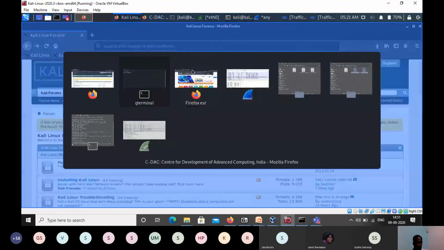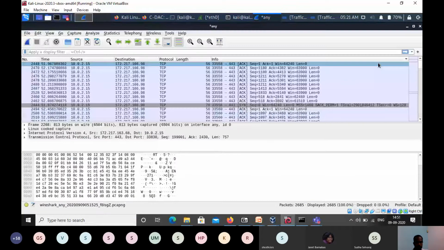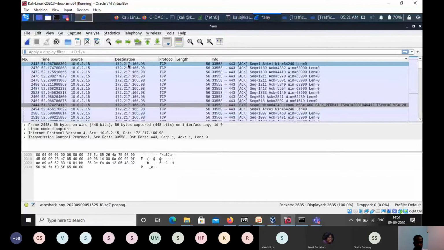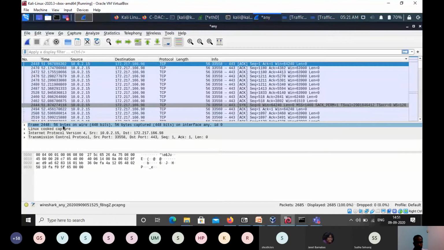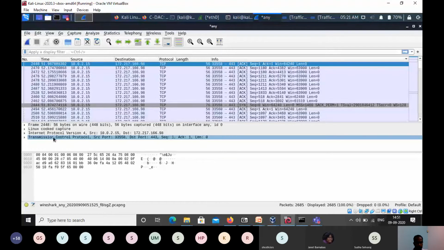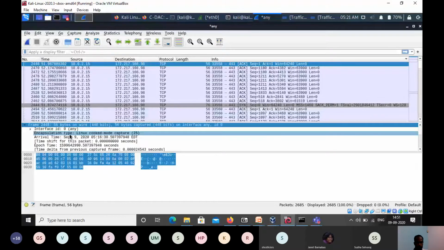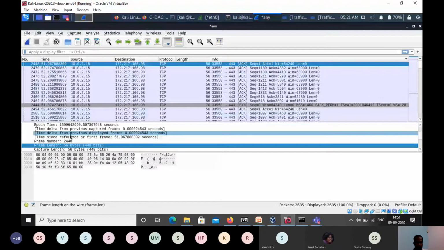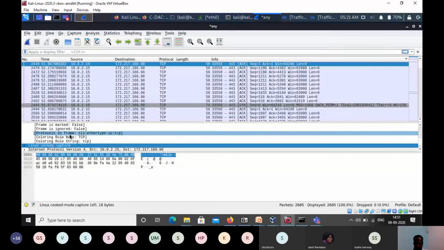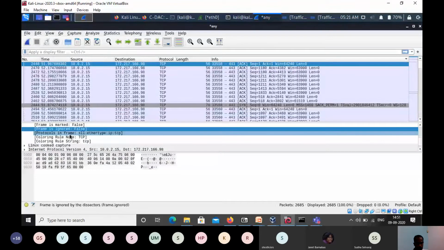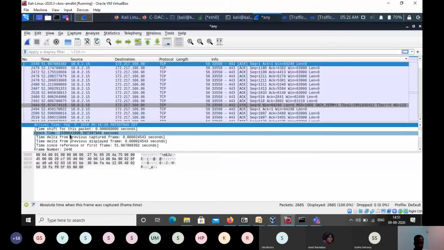So I'm selecting one row where we can see TCP. For example, you can see here TCP. TCP is on top of the IP. So first is the Ethernet frame, then the IP layer, then the transport layer. The Ethernet frame is layer 2. You can see all the MAC addresses and those things are in layer 2. It is more related to layer 2 details.